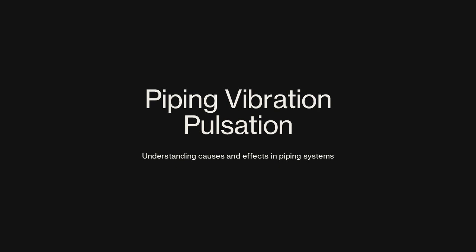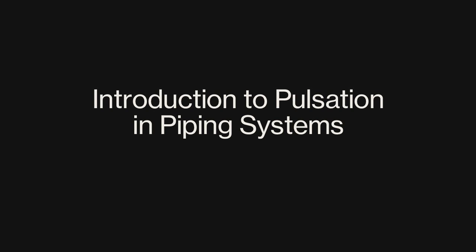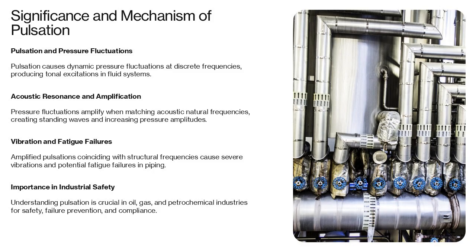Piping vibration pulsation, understanding causes and effects in piping systems. Introduction to pulsation in piping systems, significance and mechanism of pulsation. Pulsation refers to dynamic pressure fluctuations within a fluid system that occur at discrete frequencies, often resulting in tonal excitation.